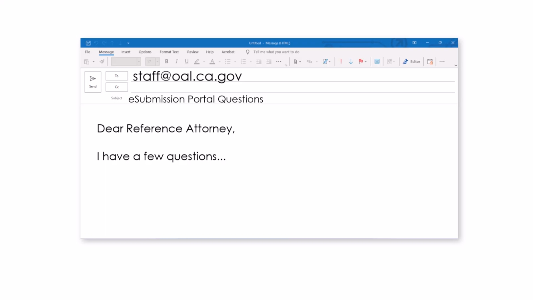If you have specific questions about how to submit documents electronically using the eSubmissions portal, please contact our reference attorney at staff@oal.ca.gov.